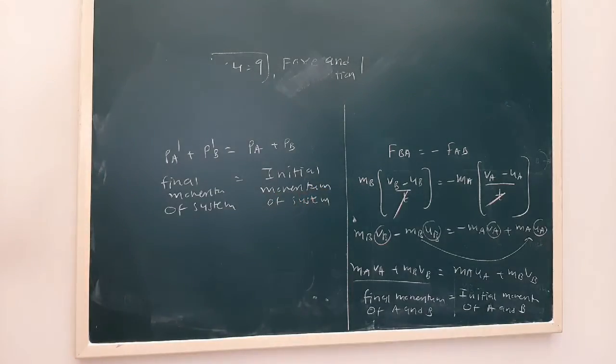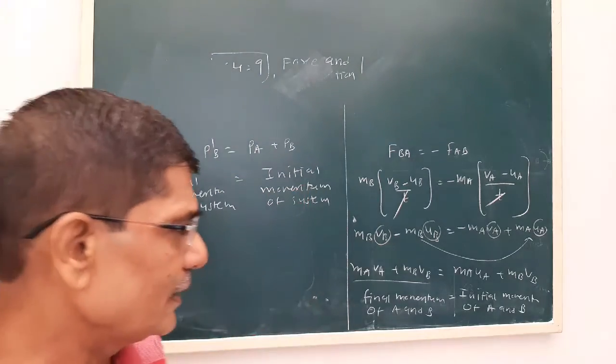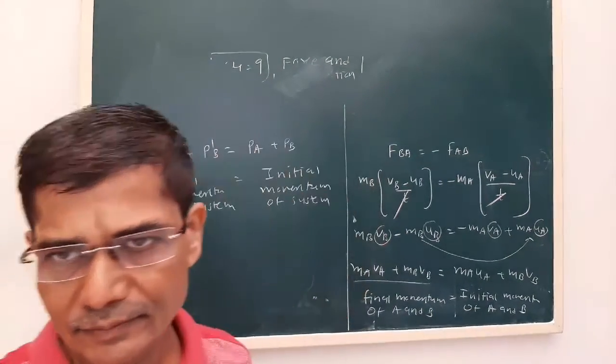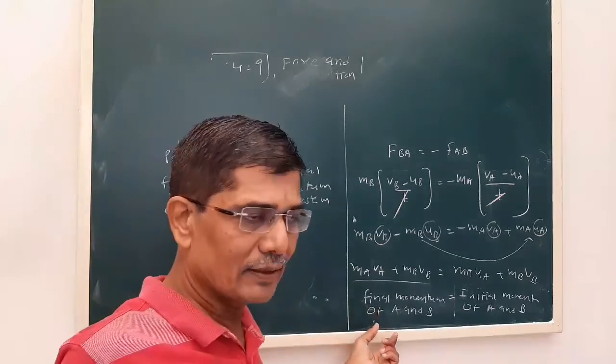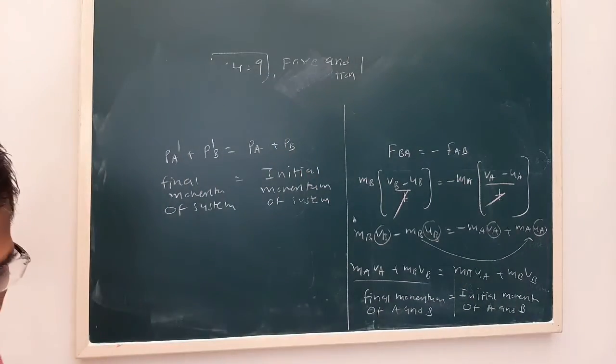We can write the final momentum as P'_A plus P'_B, and this is the initial momentum P_A plus P_B. The word system is used in a broad sense. Our system is made up of two objects A and B. In the interaction between A and B, the final momentum is equal to the initial momentum. So this is nothing but the law of conservation of momentum.